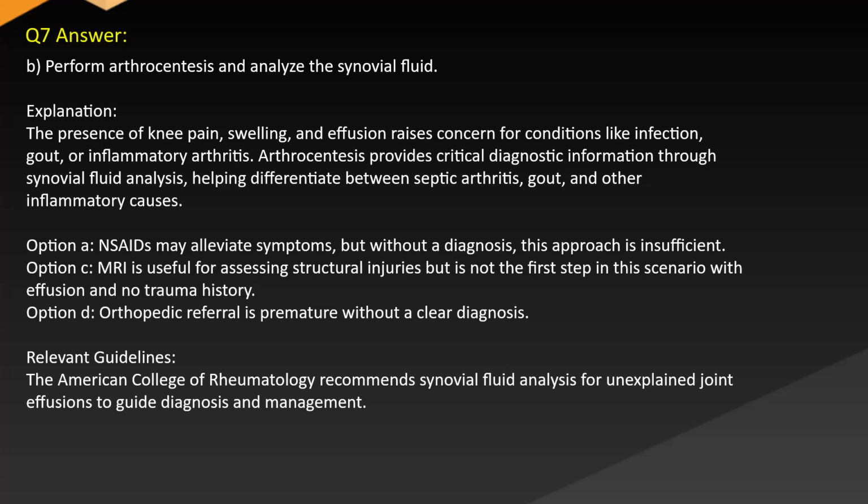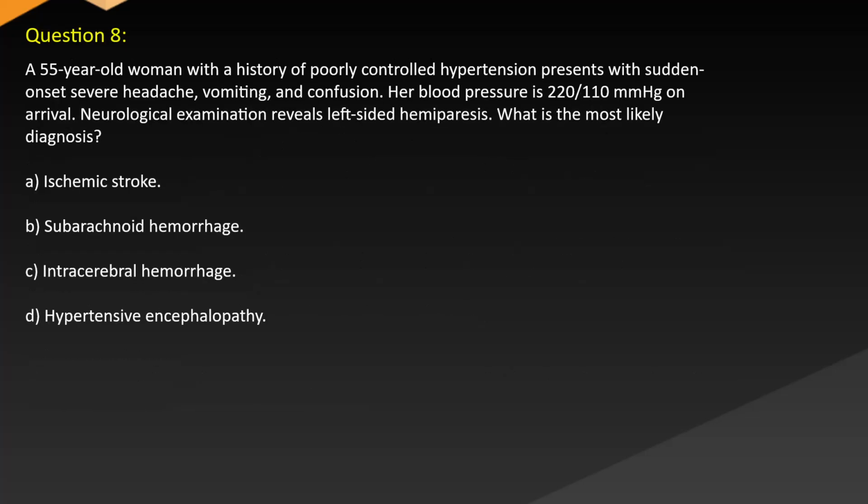Option C: MRI is useful for assessing structural injuries, but is not the first step in this scenario with effusion and no trauma history. Option D: orthopedic referral is premature without a clear diagnosis. Relevant guidelines: the American College of Rheumatology recommends synovial fluid analysis for unexplained joint effusions to guide diagnosis and management.